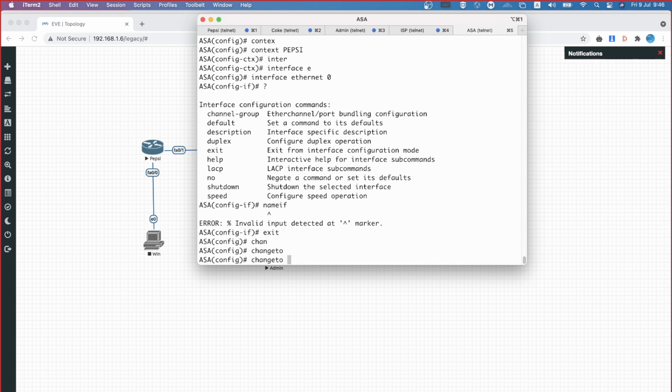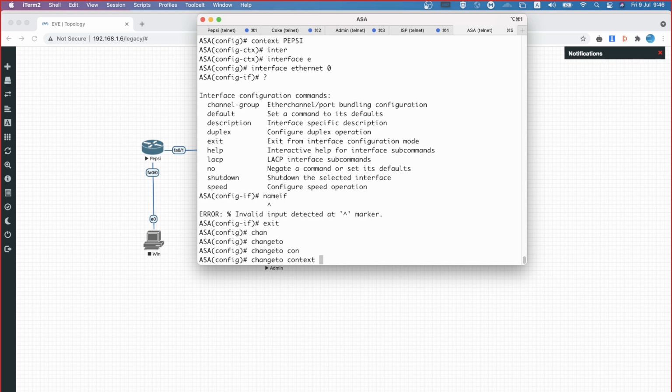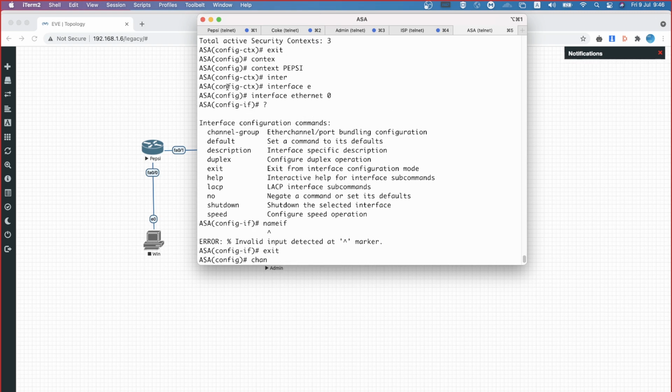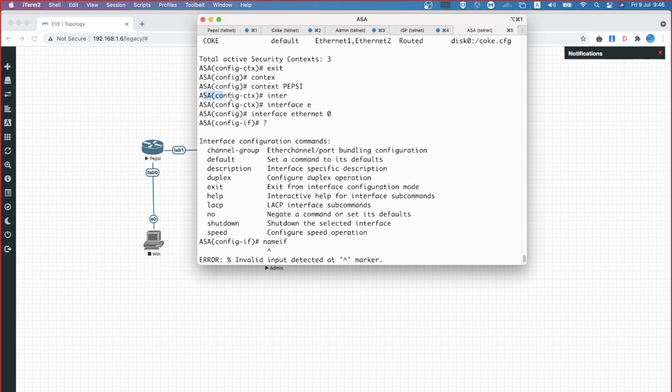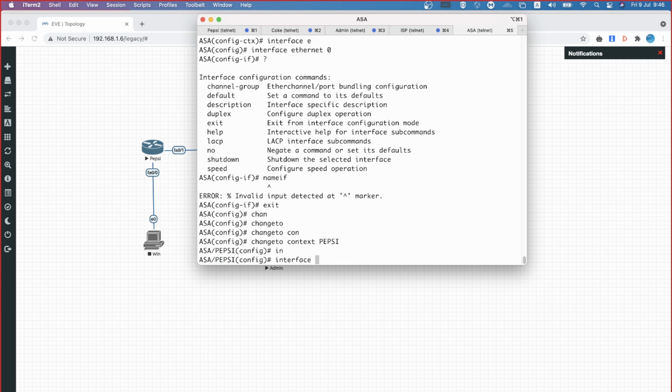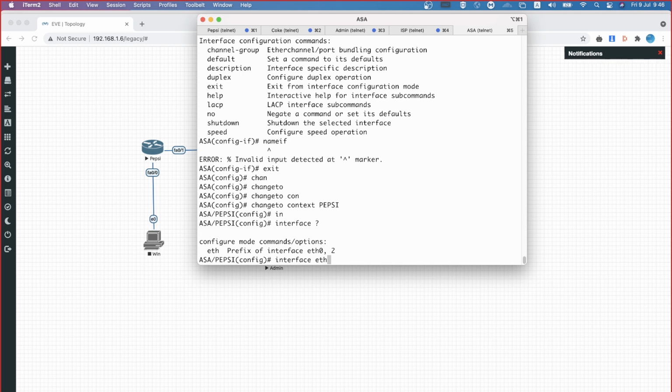Change to context called Pepsi. When I do this, see the differences. When I say context so and so, I got into, see this. When I say context, the mode is what? Config-ctx. Now when I say changeto Pepsi, I say config-Pepsi. So I'm in Pepsi's context. Now can I configure the IP addresses? Yes, I can. But check it out, the interfaces I have, ETH0 and ETH2. Now I'm just saying ETH0.